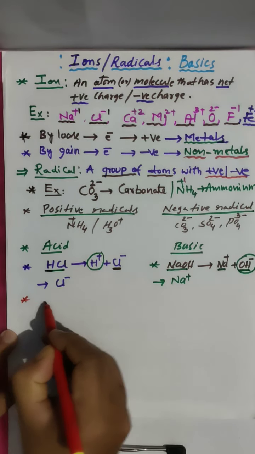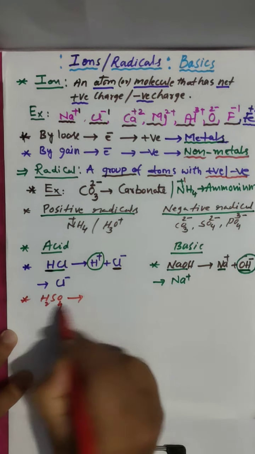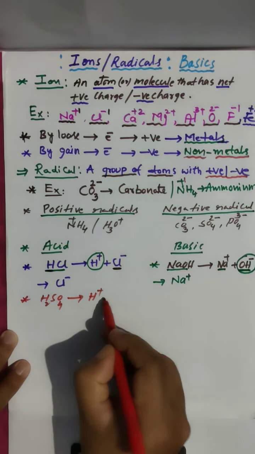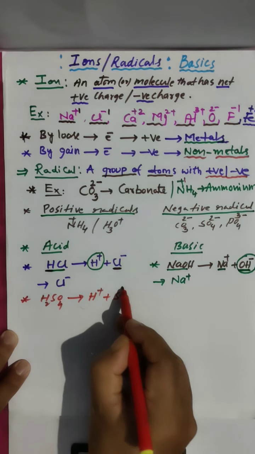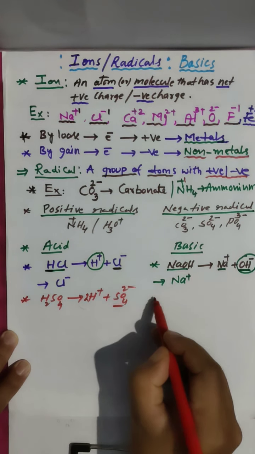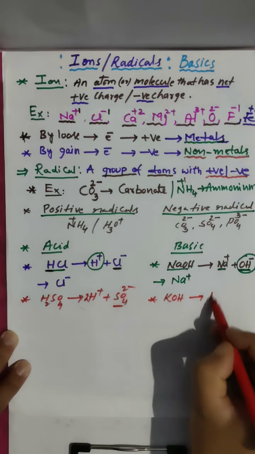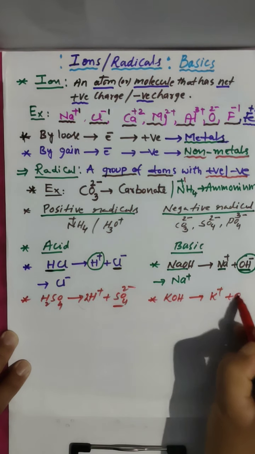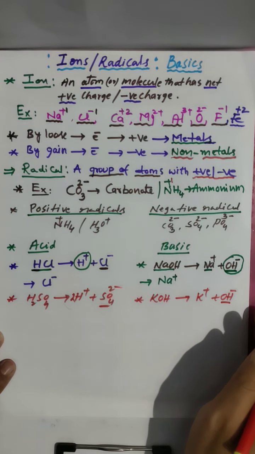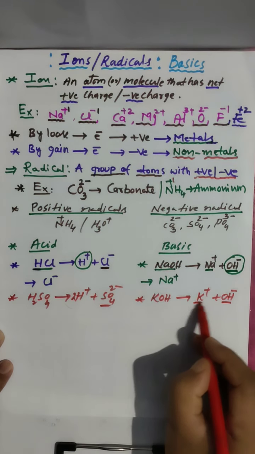You go for another one, H2SO4 sulfuric acid. I am removing hydrogen here. Then I am getting H plus and SO4 2 minus. Clear? This is now an acidic radical. And you go for potassium hydroxide. And what am I getting? K plus and OH minus. We removed OH minus. Clear? When we removed OH minus, this is now a basic radical.